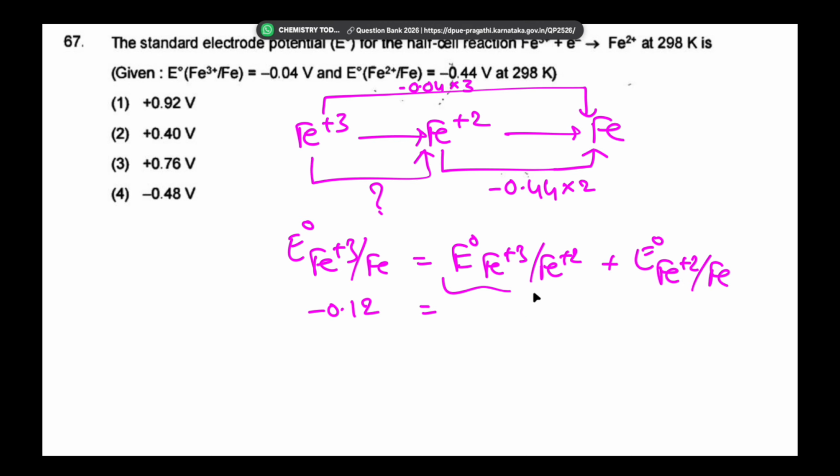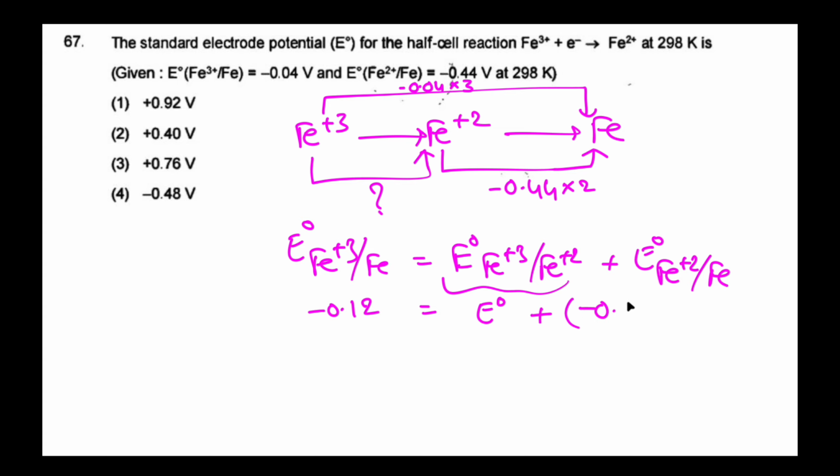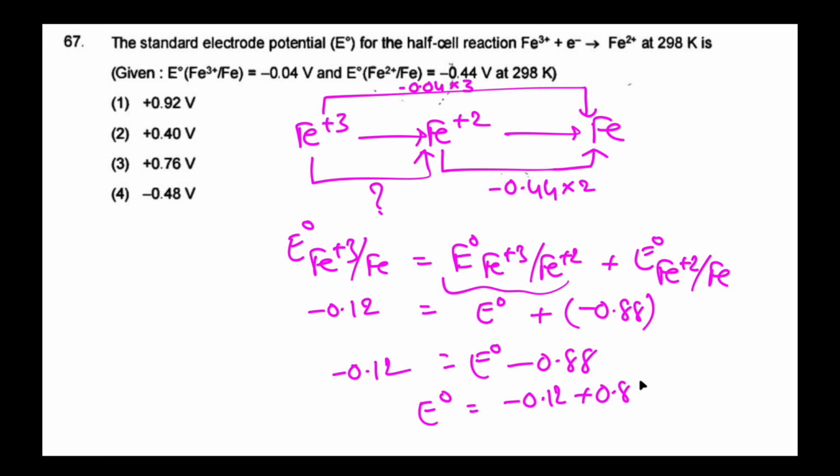Then this value we want to find out, E naught value plus this value is minus 0.88. So E naught is equal to minus 0.12 plus 0.88. So the value is 0.76 volts, that is plus 0.76 volts. So the answer is option 3.